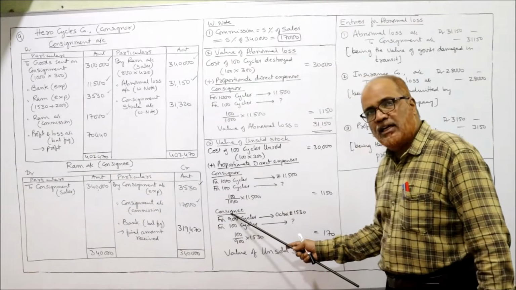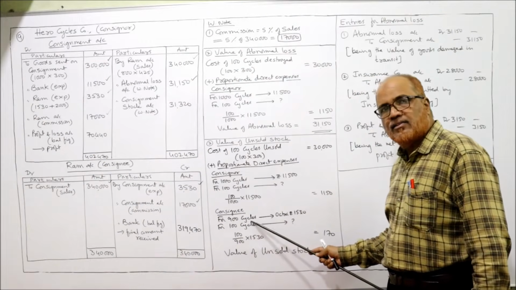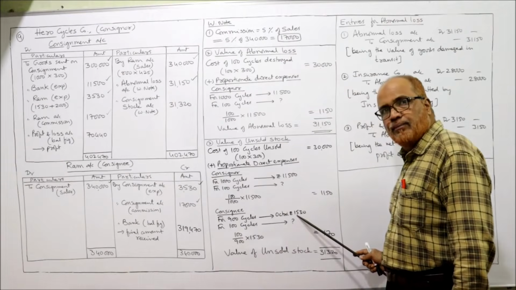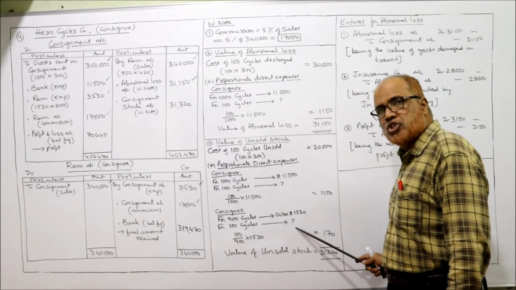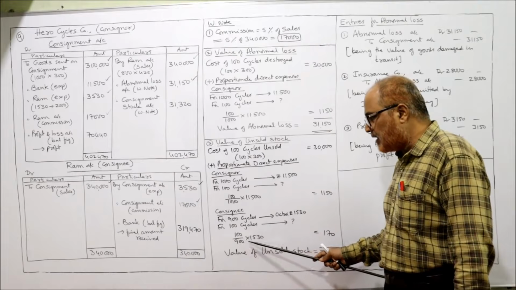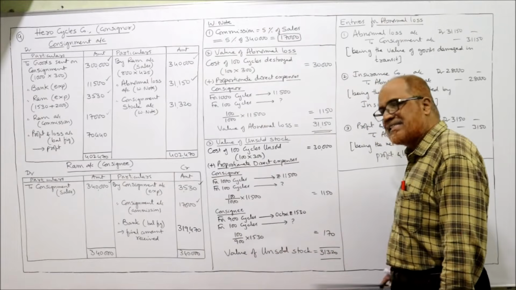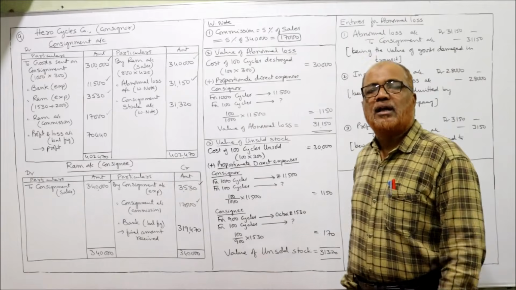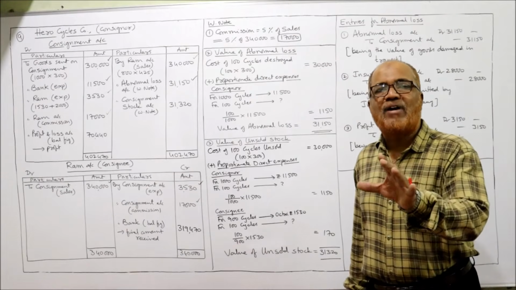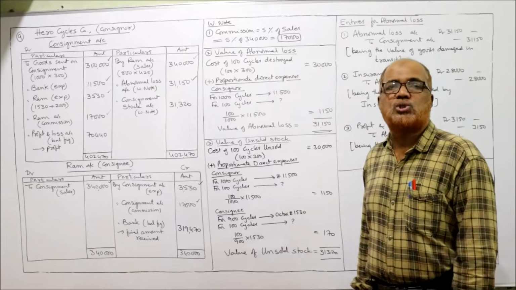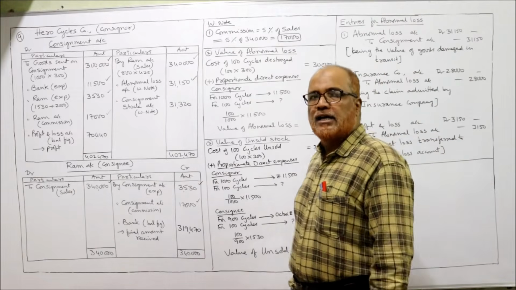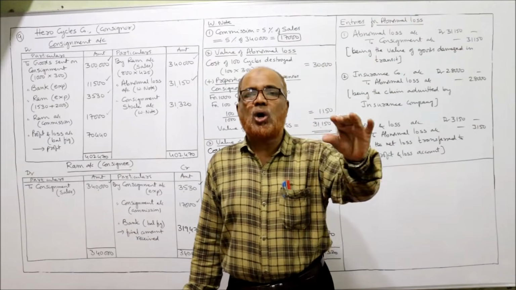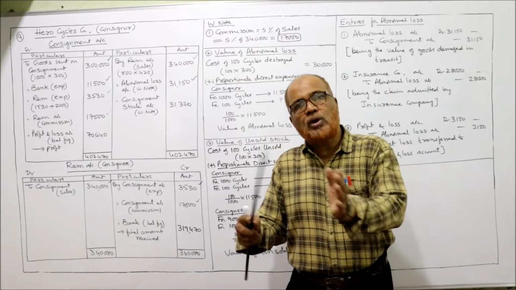For 100 cycles, how much? So 100 divided by 900 into 1,530, it comes to 170. Now take the total, 31,320. 31,320 is the value of unsold stock. The entry is consignment stock account debit to consignment.